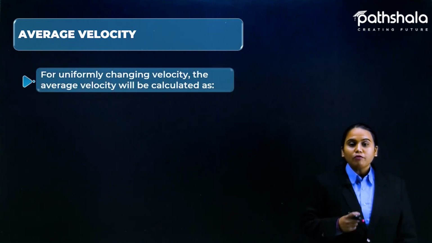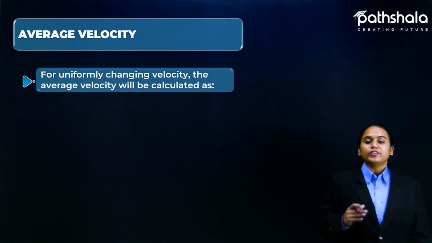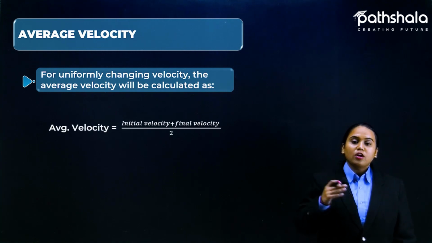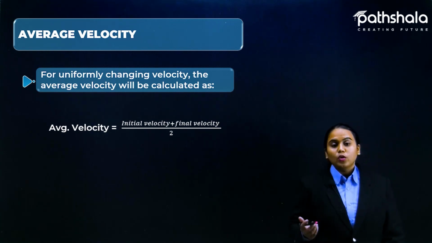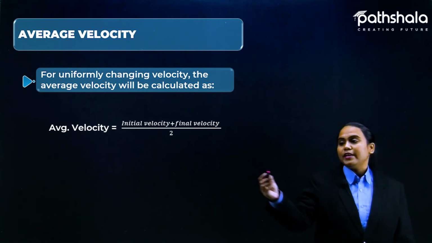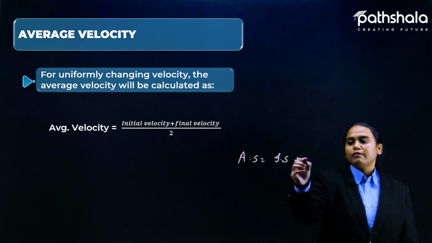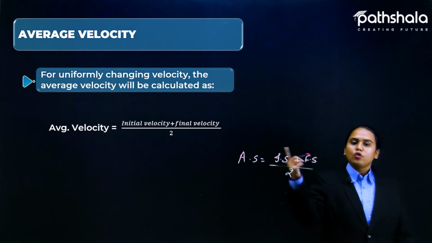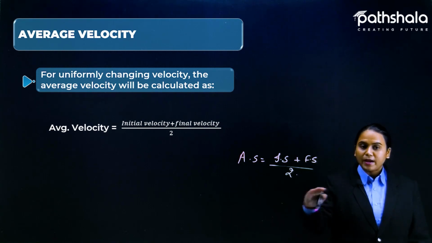But in case of uniform changing of velocity, your formula for average velocity will be initial velocity plus final velocity divided by 2. And similarly, in case of speed also, we had the formula initial speed plus final speed divided by 2, and here also we have the same formula, initial velocity plus final velocity divided by 2.